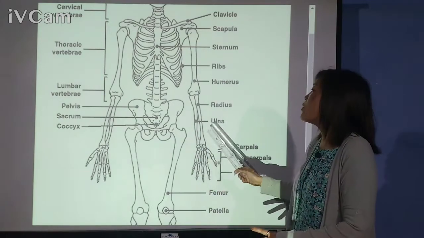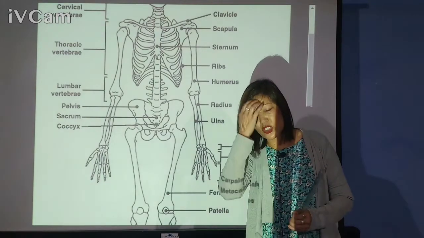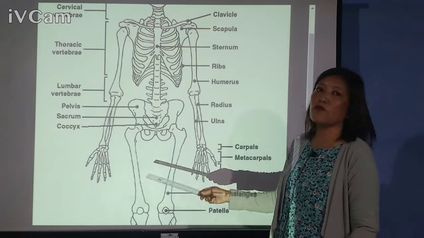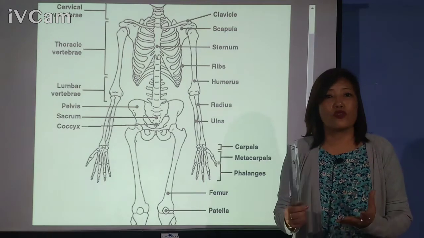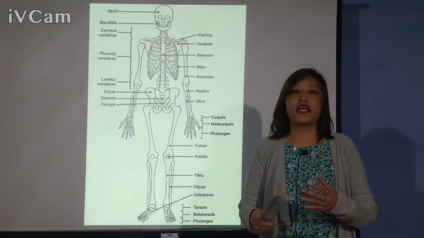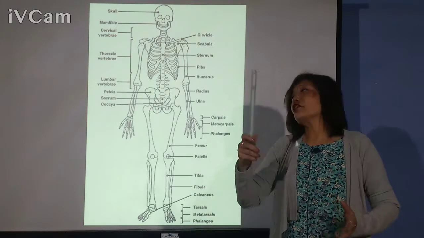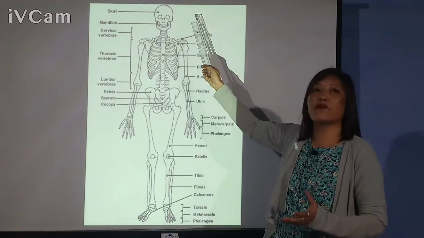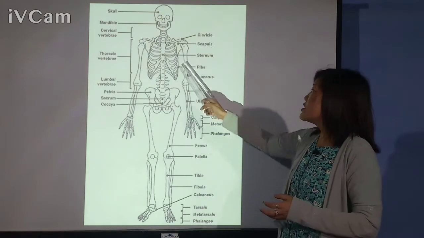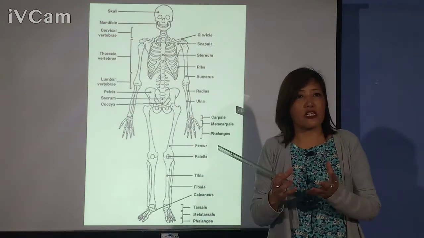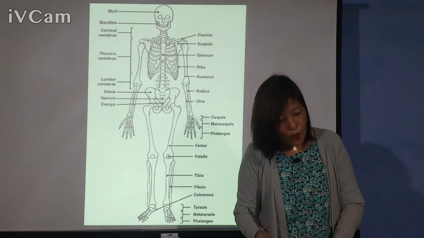Now these are all about the skeleton of our body. Now let's see the functions of bones. So what are the functions of bones? Bones give shape and support to our body. Then the next function, the bones protect all the internal organs of our body. Like the skull protects the brain. The rib cage protects the lungs and the heart. The vertebral column protects the nerve cells, the spinal cord. So the bones protect all the internal organs of our body.